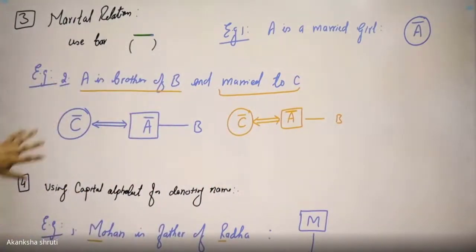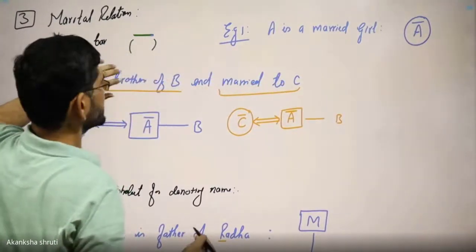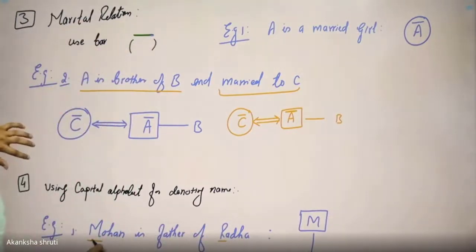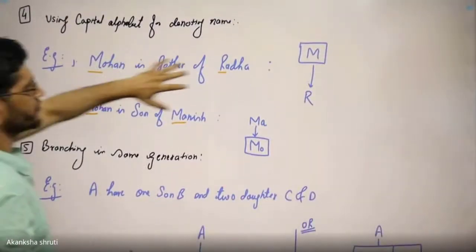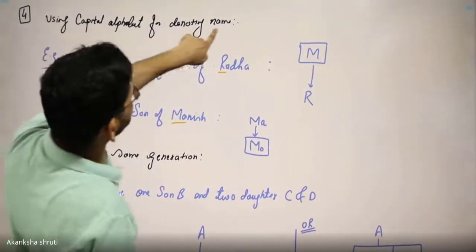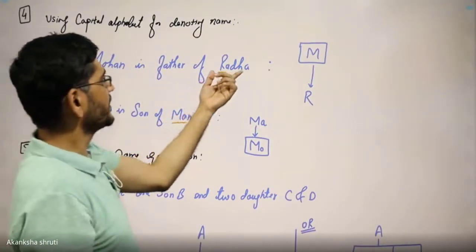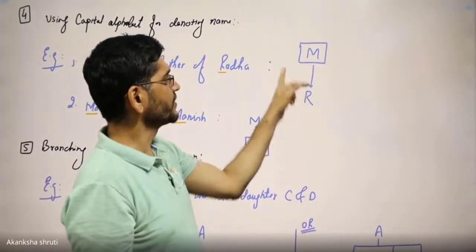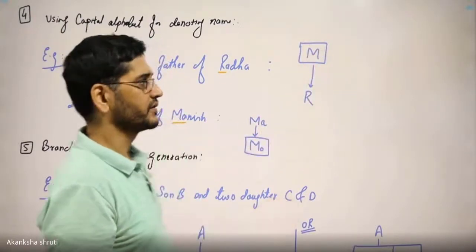Students, many a time this ABCD will not be given, you will be given the name. Say Mohan is married to Rama, like that. In that case, we need to use the short name for our family tree denotation. So use the capital alphabet for denotation of the name. Example, Mohan is father of Radha. So take Mohan one generation above Radha. Mohan is a father, put it inside the box for male sex.